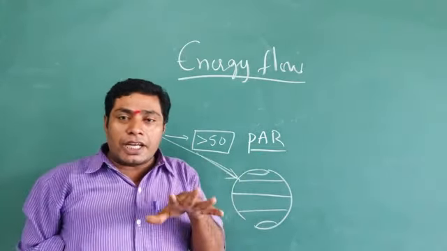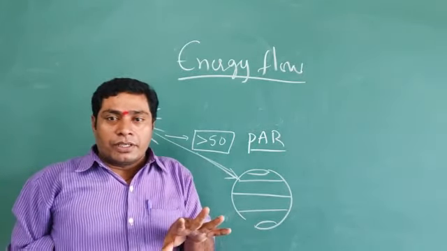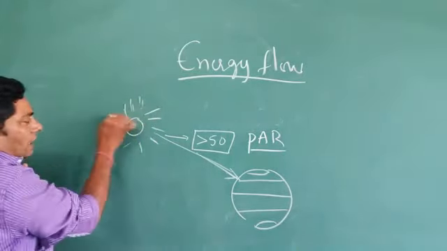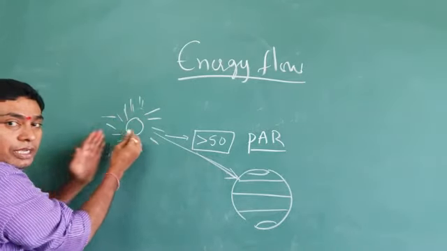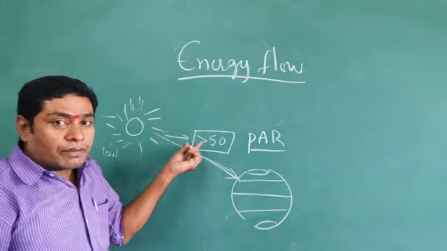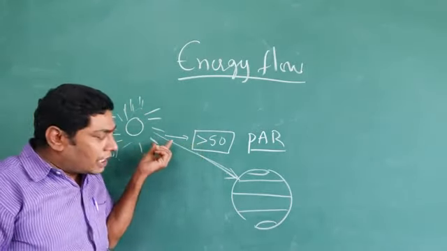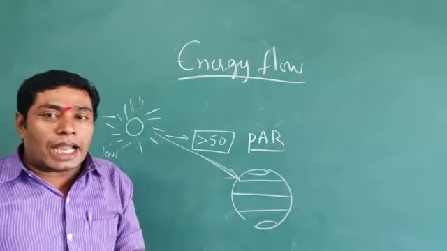Photosynthetically active radiation is less than 50% of the incident rays. The sun gives 100% of its waves to the universe, but only less than 50% of sun rays are incident on the earth, and that is known as PAR, photosynthetically active radiation.